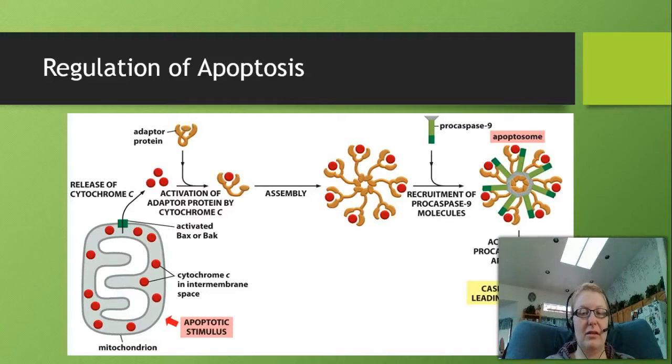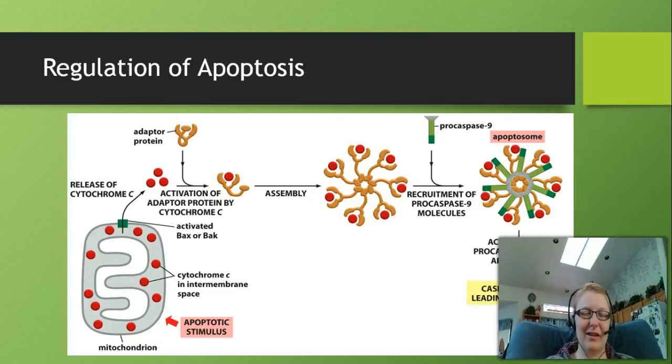But what we know is that there's a group of proteins known as the BCL2s. These BCL2s will come down here to where you see that apoptotic stimulus and will block that stimulus. And that will stop the release of cytochrome C. Once cytochrome C is not released from the mitochondria, we will see that the cytochrome C will travel and form this assembly of the apoptosome, and so that's how this all forms into apoptosis.